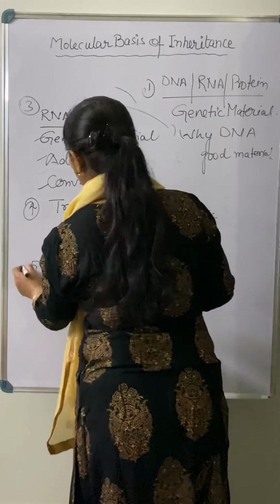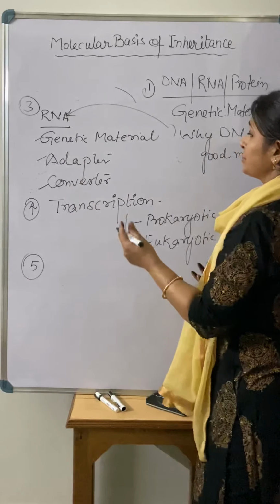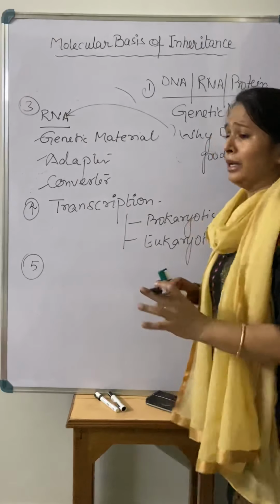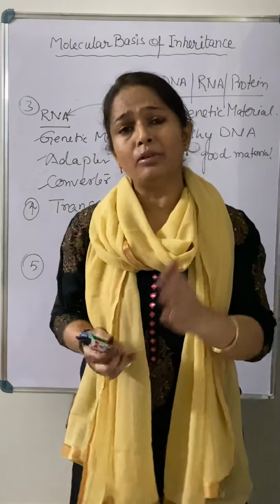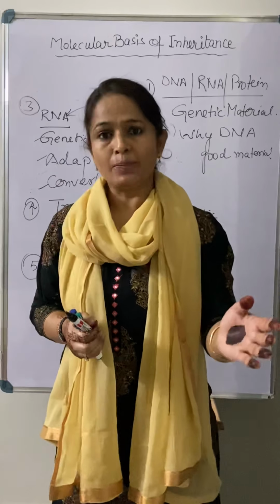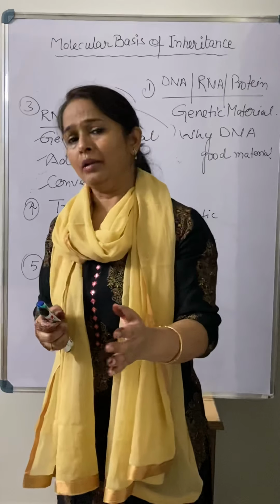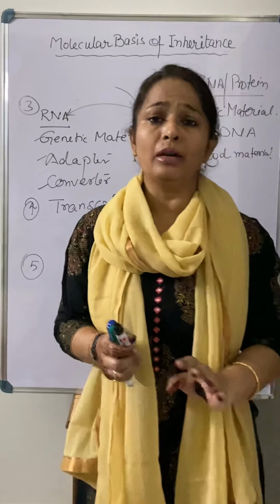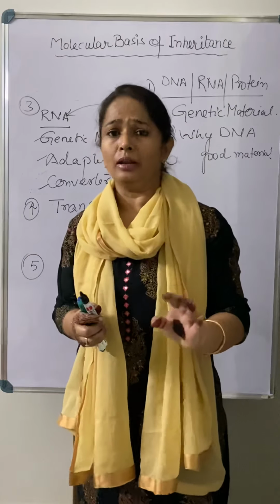And after that, what is there? When information is passing from DNA to RNA, it means there is a need. So how is information actually passing? Because you know very well DNA is having base pairs, right? That base pair is a nucleotide. RNA is also having bases. I am very sure that all of you are aware of the structure of DNA and RNA.